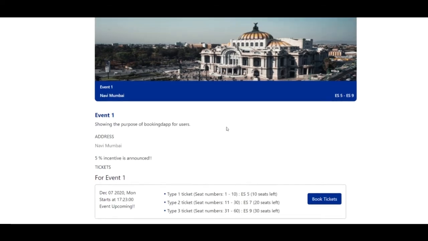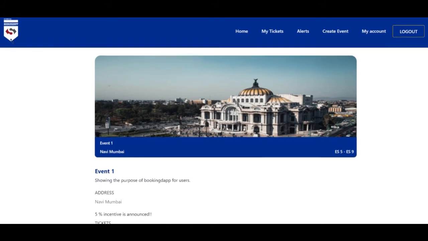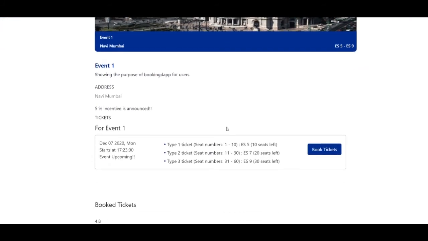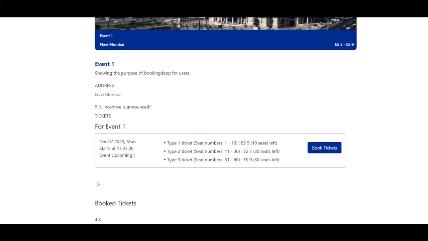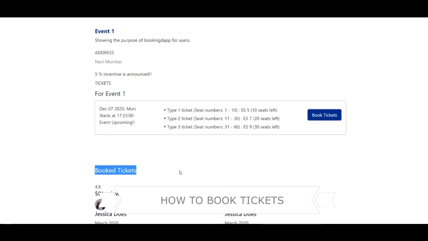Okay, so here it's loaded, but since the account that is logged in is not the owner of the event, you do not have a cancel event option here. And here, booked tickets show you which seats have already been booked. Right now you have no seats booked, so that's fine.